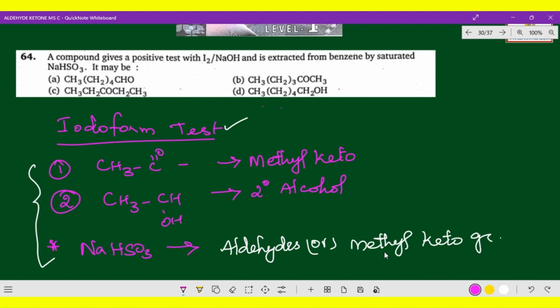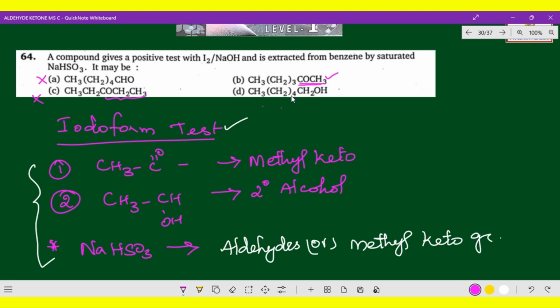So the first one is not the correct option. The second one, CH3 (CH2)3 COCH3, is a methyl keto group. Yes, it is available. Let us check the other two also. Here CH3CH2COCH2CH3 is not a terminal methyl keto group. This is completely an ethyl keto group, which is not possible. A simple way to identify the answer. I'm giving all these tricks for you.